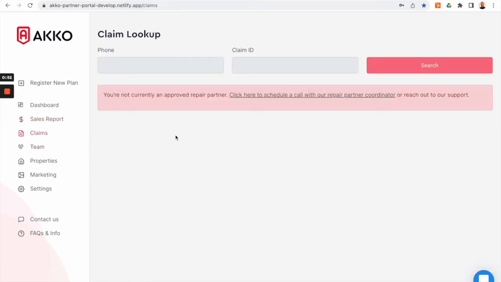If you are an approved repair store and someone comes in and has an issue with their claims and you need to look up what status a certain claim is at to begin the repairs or to answer any questions for them, come to the Claims tab to look that up with the phone number and the claim ID.